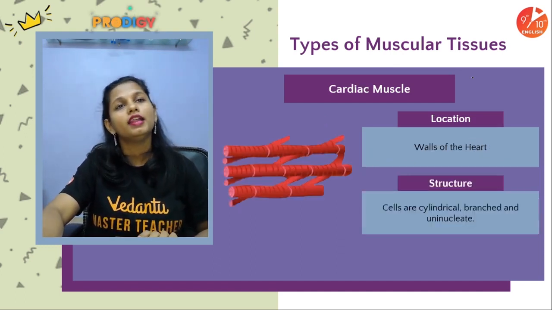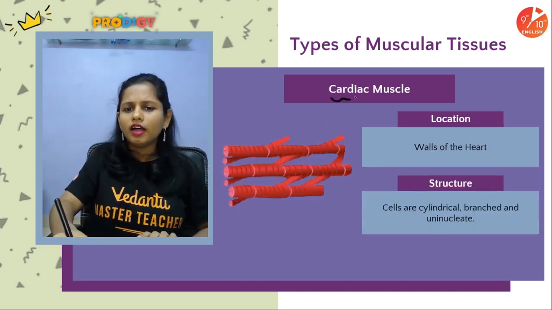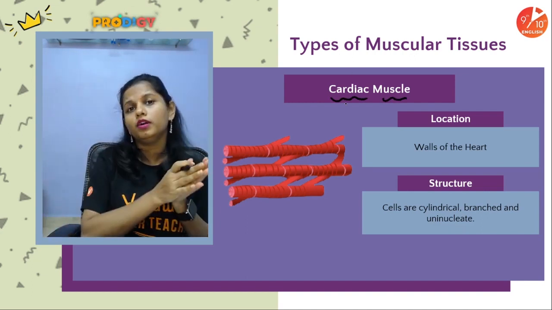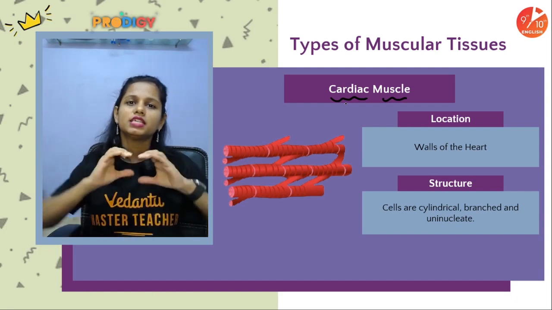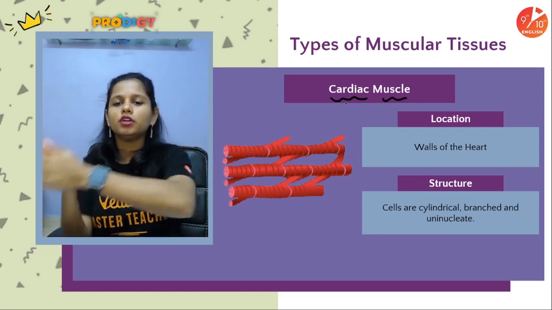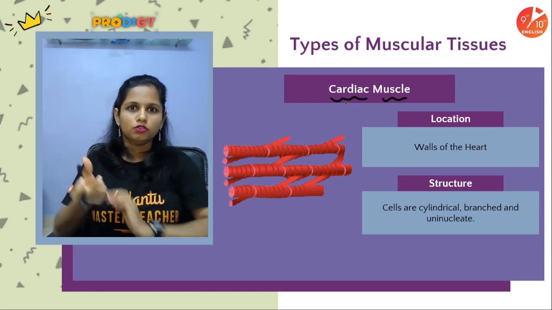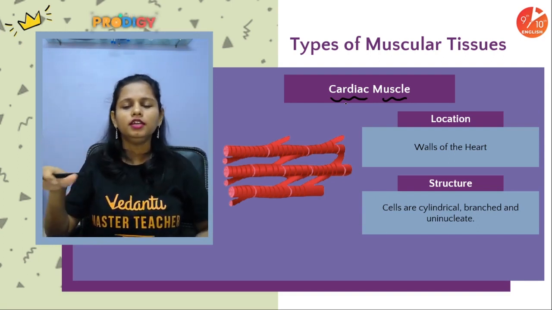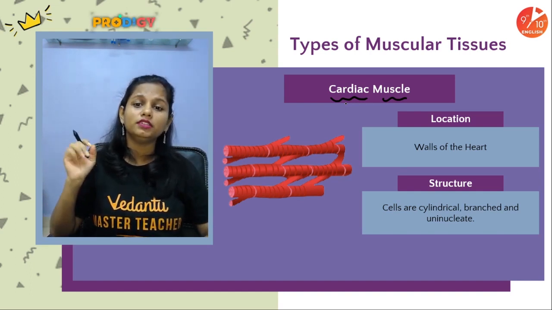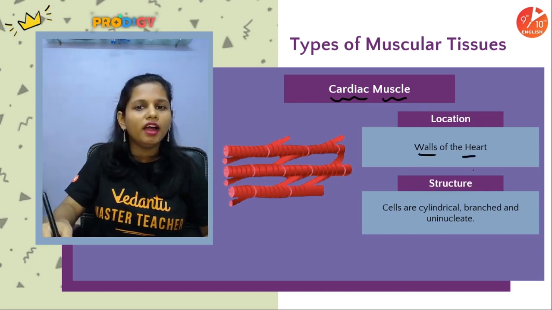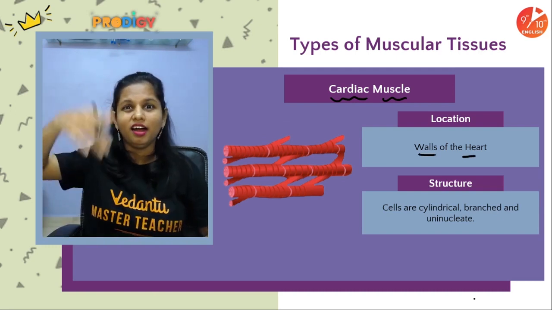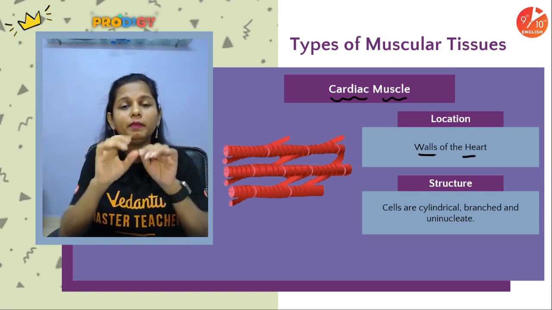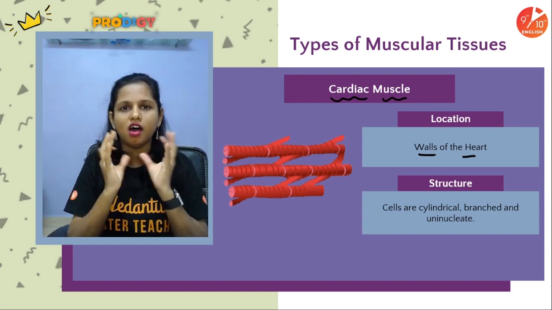And finally, moving on to the last one, cardiac muscles. The term cardiac has been derived from the word cardium, and cardium means heart. So anything pertaining to the heart is known as cardiac. That's the reason why heart specialists are known as cardiologists. So where are cardiac muscles present? They are present in the walls of the heart. Don't write that they are present in the heart. The heart is a hollow organ, it contains blood. So these muscles are not present in the heart, but in the walls of the heart.